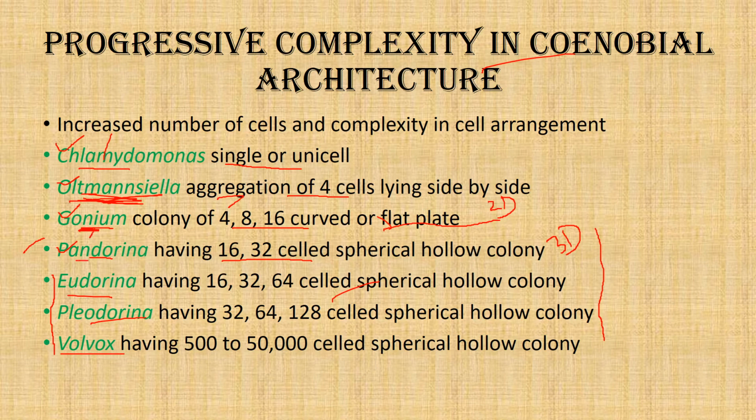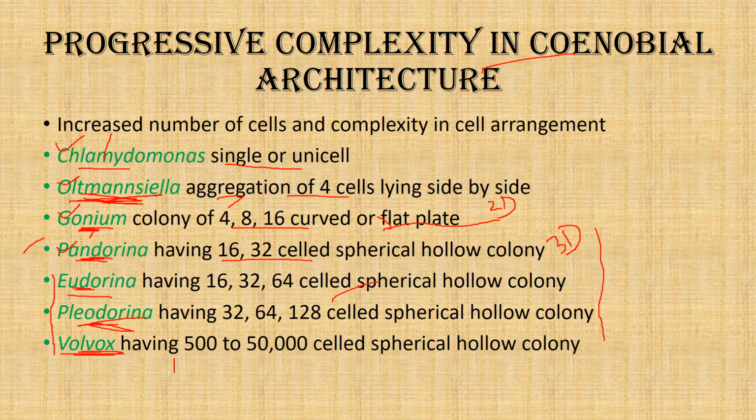And then we go to Pandorina and Eudorina, where we see there is partial polarity. That is, a few cells in the anterior region have flagella and do not take part in reproduction. But in Pleodorina and Volvox, we see there is complete polarity. That is, half of the cells have flagella, and the other half don't.